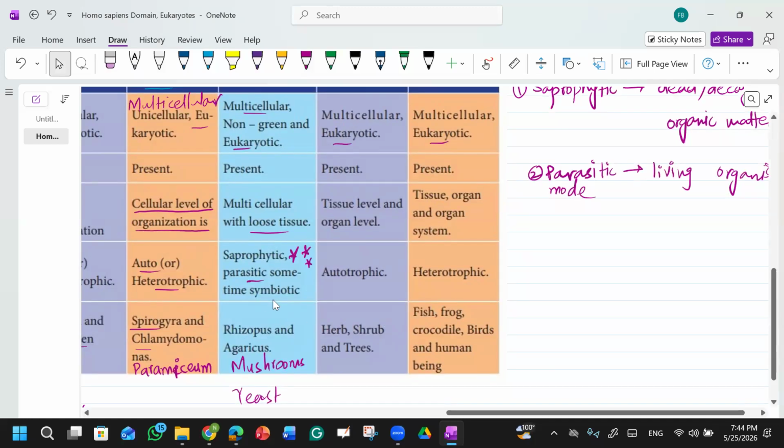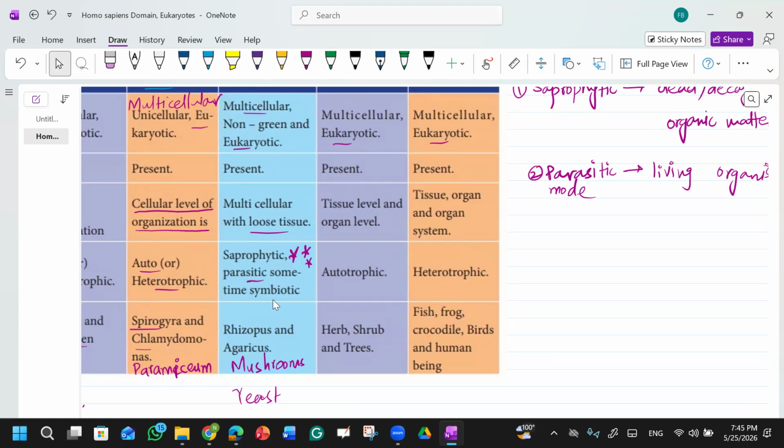You know the symbiotic? What is symbiotic nutrition? Symbiotic means they both get benefit from each other, a relationship in which both species obtain nutrients.